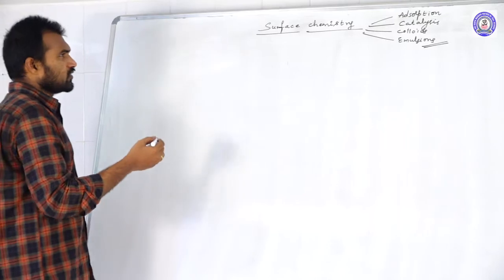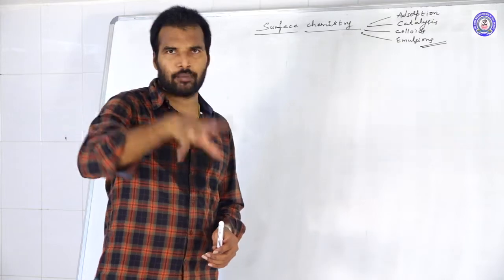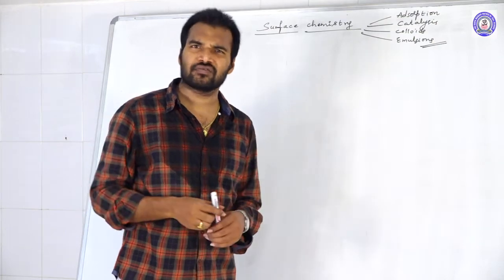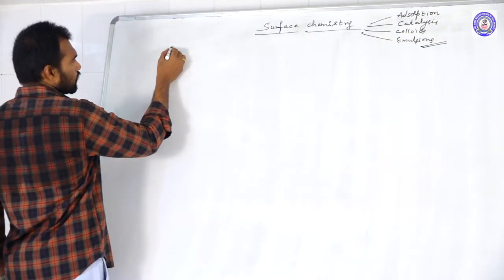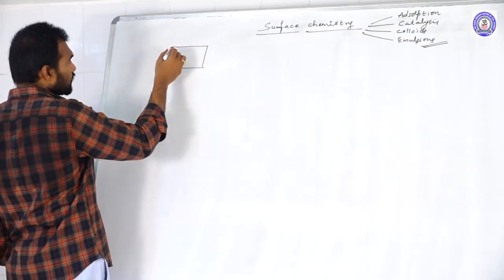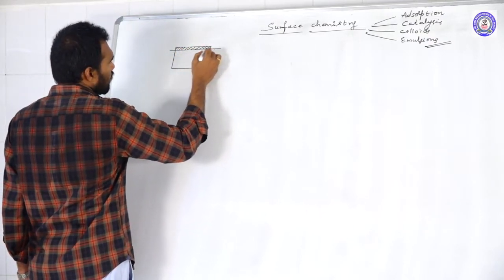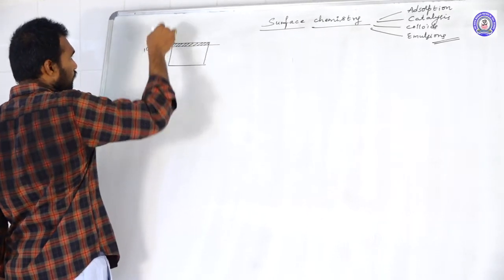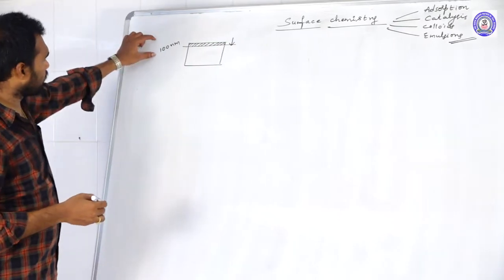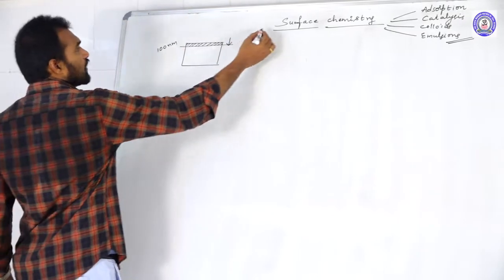So first of all, what is surface chemistry? Surface chemistry is nothing but the branch of chemistry which deals with the processes that take place on the surface of the substance. Surface means what? You take any solid substance. Suppose this is 100 nanometers depth from top of any solid sphere, that is what we consider as surface.